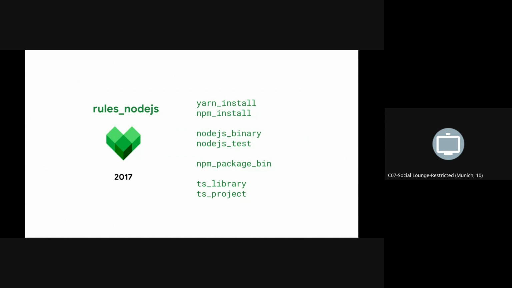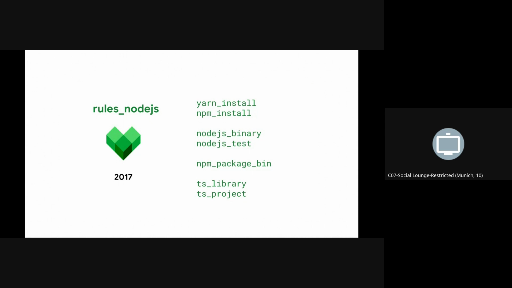The Bazel support for JavaScript came out originally in 2017 when Google open sourced rules_nodejs. There were a number of repository rules there. Yarn and npm were supported, rules for running and testing binaries, a rule for running JavaScript tools that produce outputs, and some rules for compiling TypeScript to JavaScript. Shortly after it was released is when my journey started with Bazel. I joined the Angular team. That's where I met my co-founder Alex, and I started to maintain rules_nodejs.